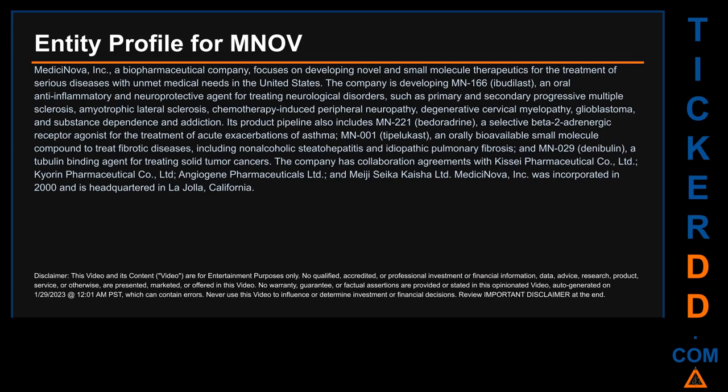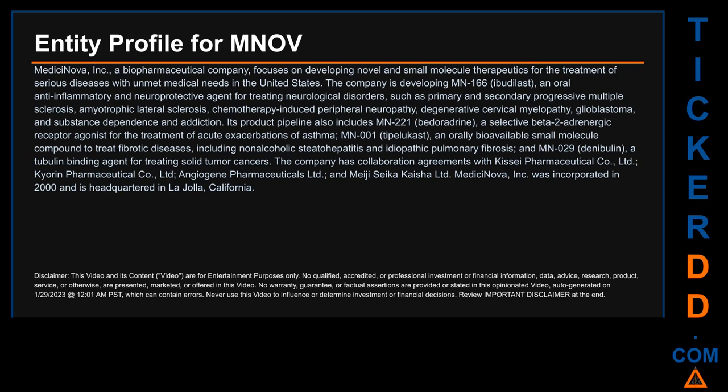Its product pipeline also includes MN221 bedoradrine, a selective beta-2 adrenergic receptor agonist for the treatment of acute exacerbations of asthma, MN001, tipelukast, an orally bioavailable small molecule compound to treat fibrotic diseases, including non-alcoholic steatohepatitis and idiopathic pulmonary fibrosis, and MN029, denibulin, a tubulin binding agent for treating solid tumor cancers.